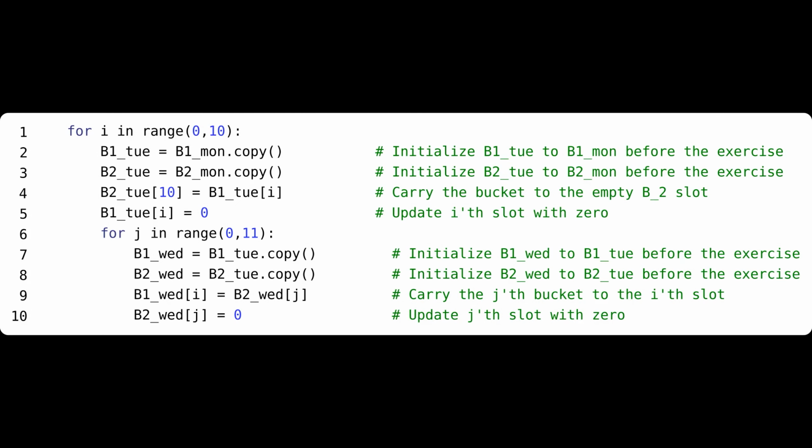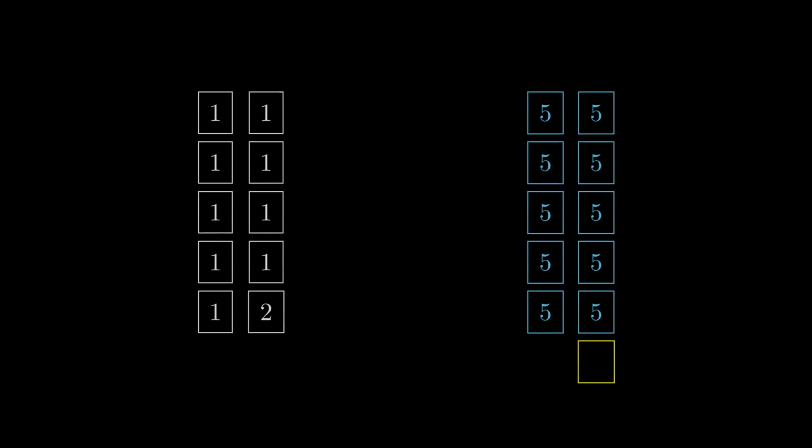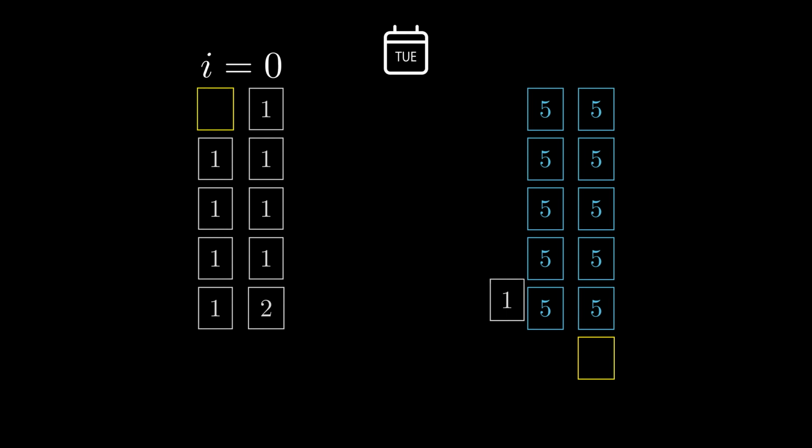The next step is to build the Wednesday loop. This piece of the code will take over the barns from a certain Tuesday state and try the possible 11 permutations for each one of them. Here is the full simulation of the 2-day sequence of i equals 0 case. For 10 different Tuesday cases, we try 11 different Wednesday exercises.